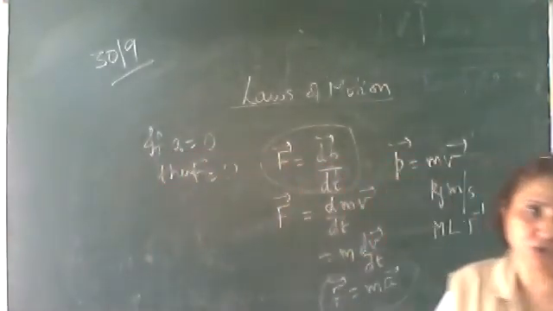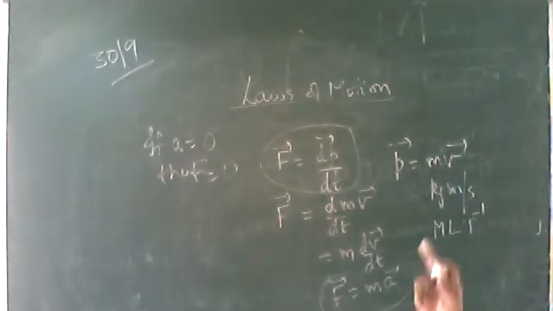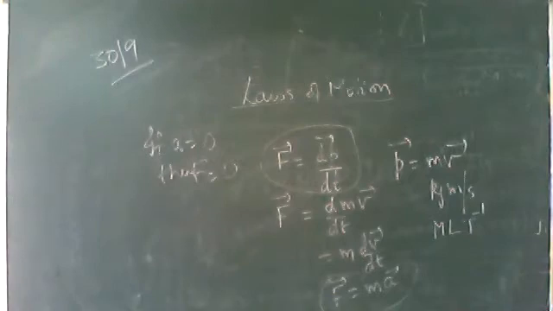No acceleration, no force. Okay, when can the acceleration be 0? Body is at rest, acceleration is 0. So it means no external force is acting on it. Okay, if the body is moving with a constant velocity, means v is equal to u, v minus u is equal to 0. So if the body is moving with constant velocity, then also the external force is equal to 0. So acceleration 0 means no external force is acting on the body.